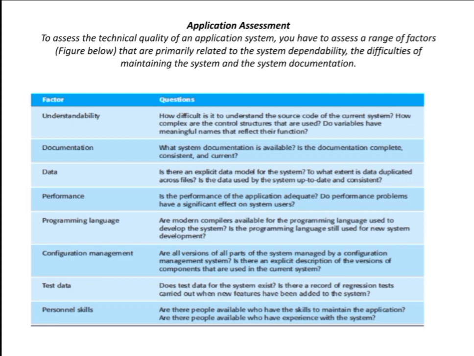Is there a record of regression tests carried out when new features have been added to the system? Obviously, if you have test data related to your software, it will make a very useful contribution, because if you add any extra feature and want to do some testing again, you need that regression testing data. Regression testing means the same features need to be tested repeatedly, because when you add a new feature, that may affect the old features of the software. That's why test data plays a very important role.